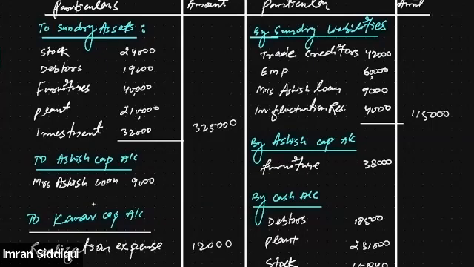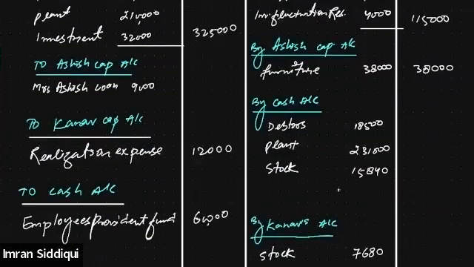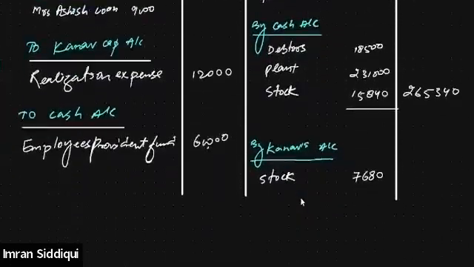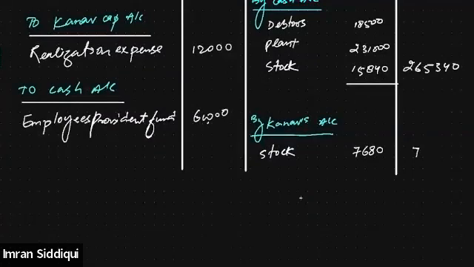Right. And the furniture is only 38,000. Ashish's account only has 38,000. By cash, we will total all these values: 18,500 plus 2,31,000 plus 15,840. This will be 2,65,340. And Kanav's account, Kanav has to figure over the stock only, 7,680.